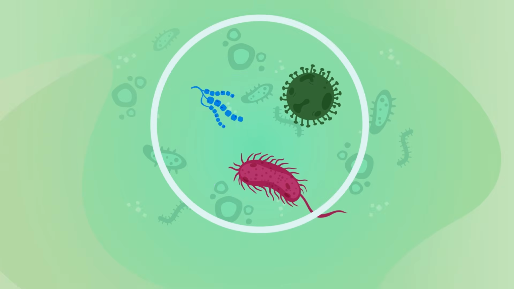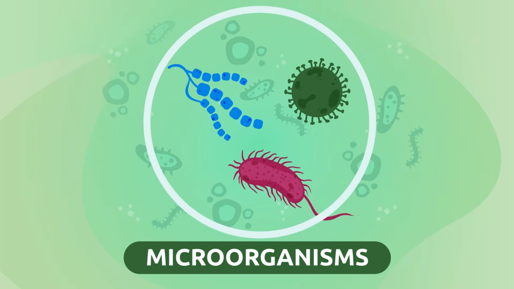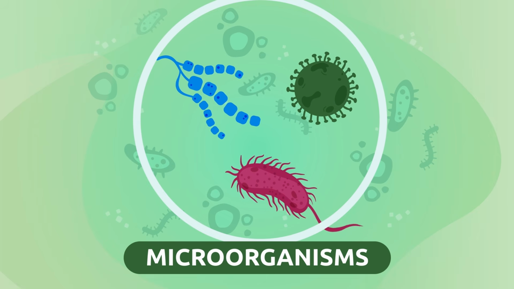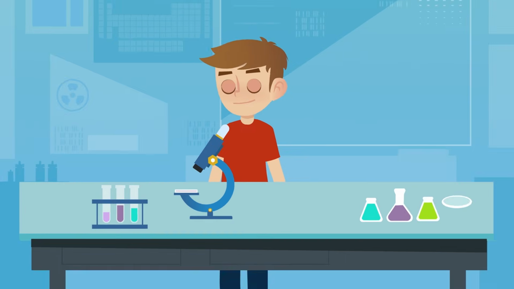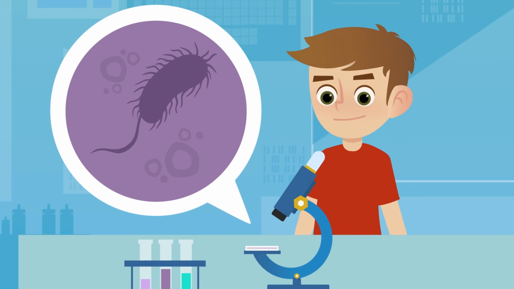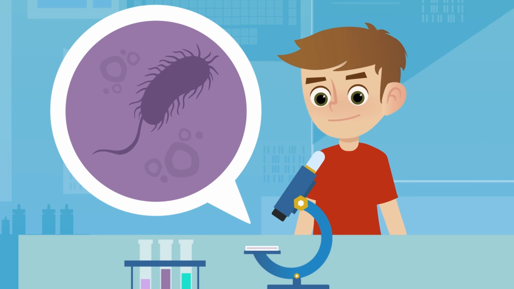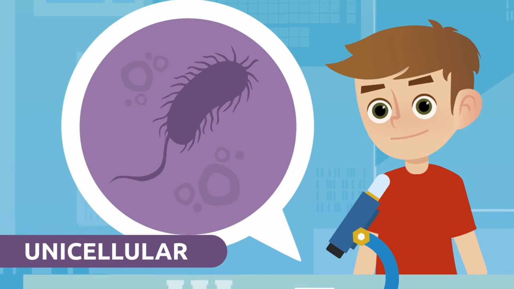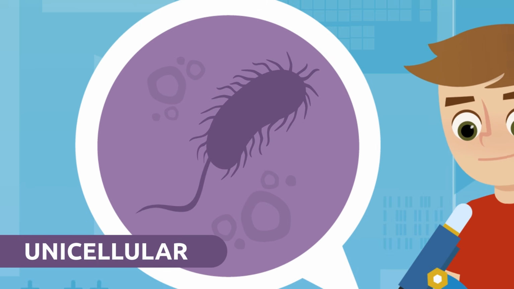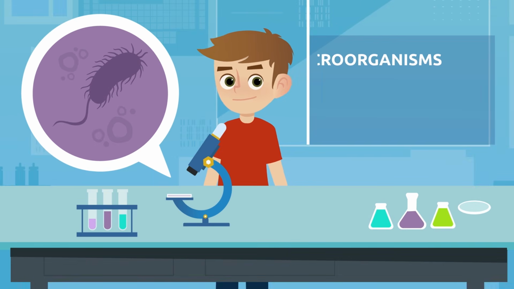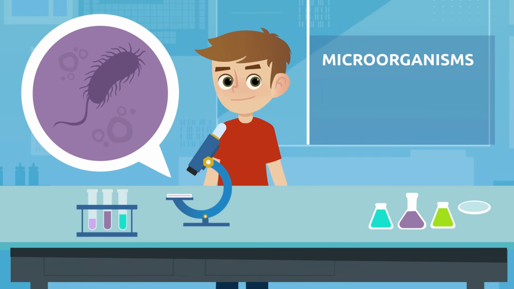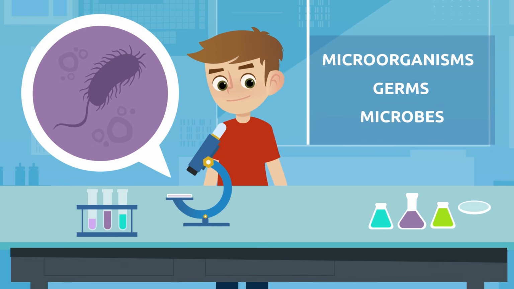Do you know what microorganisms are and how many types of them there are? Let's learn everything about them! There are organisms that consist of one single cell called unicellular organisms. These organisms are very small. That's why we call them microorganisms. You may also know them by other names like germs or microbes.